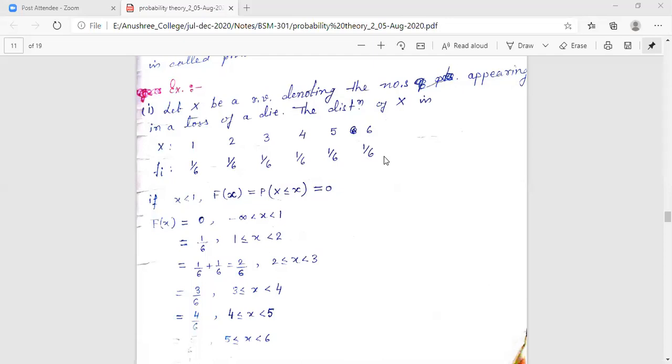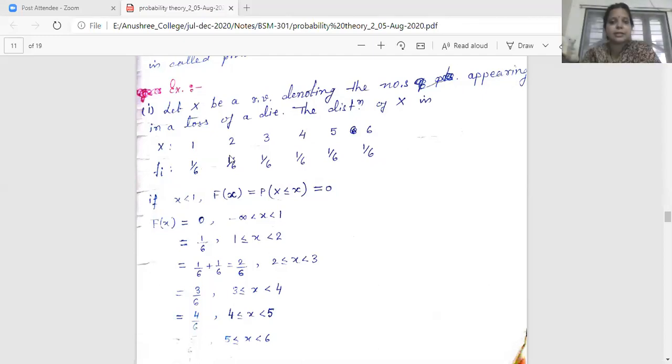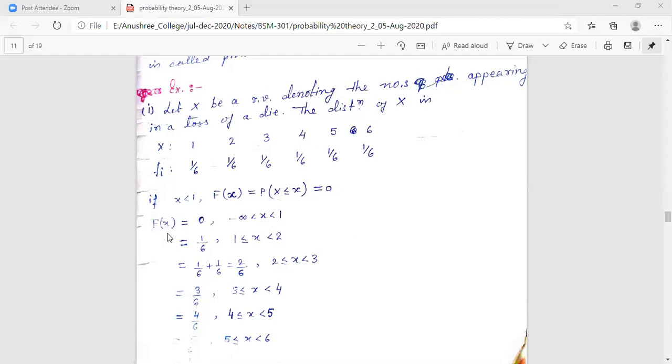As I have told you in our previous section, what is a probability distribution? It is a structure which contains the values of the random variable with their corresponding probabilities. This structure is known as the probability distribution. Now what do we require to find out? We require to obtain the distribution function from the given structure. What is the given structure? The given structure is the probability distribution.